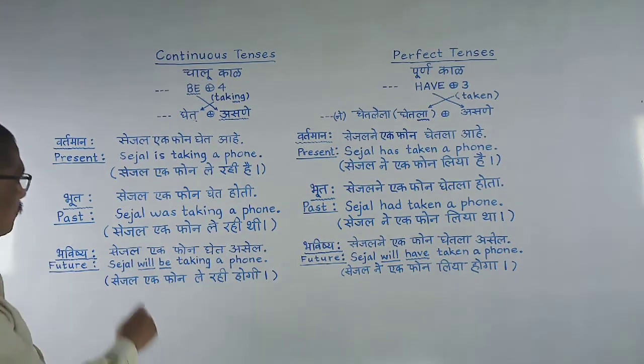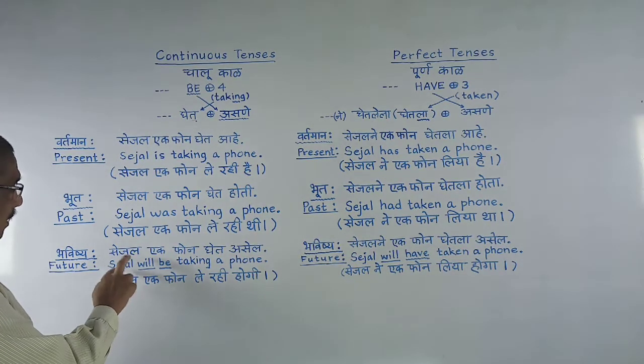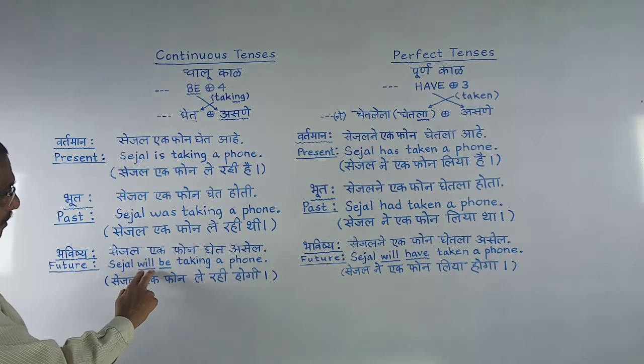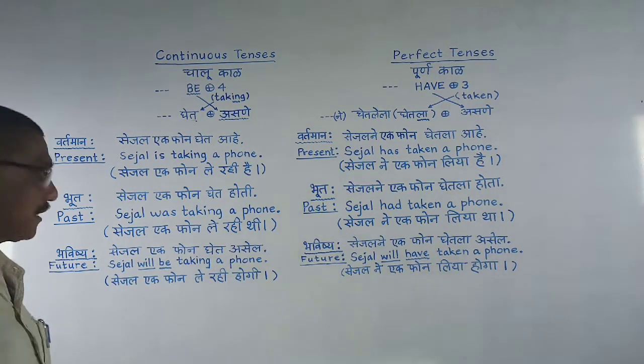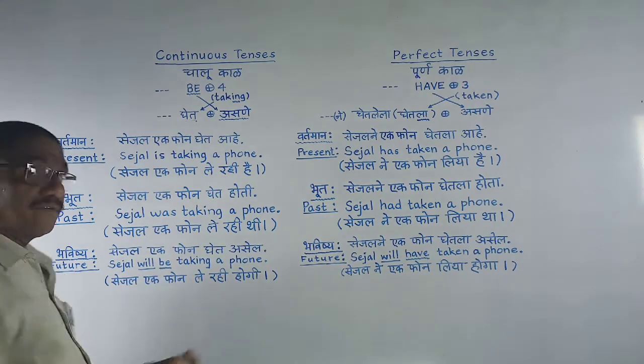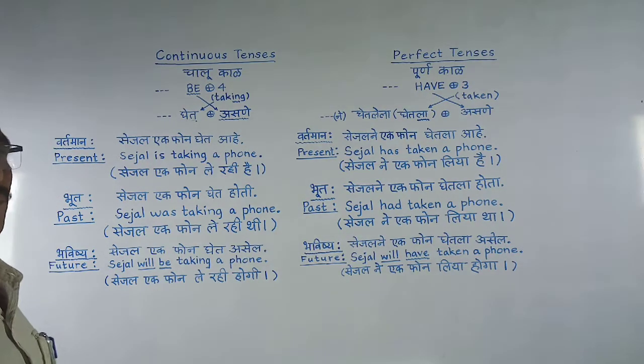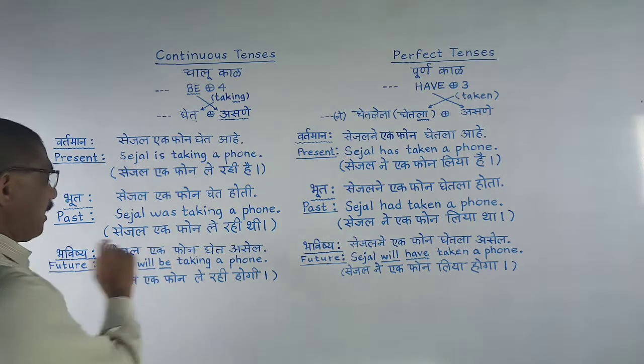In future tense, first is Sejal, the subject, then will. Will is a helping verb to indicate future tense. Be is the infinitive without to, that is the first form of be. Will be.